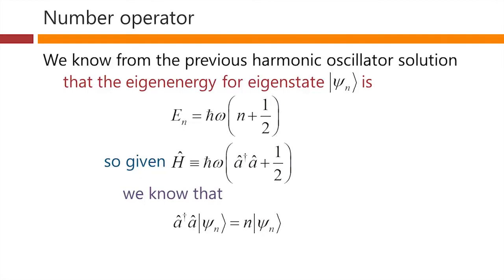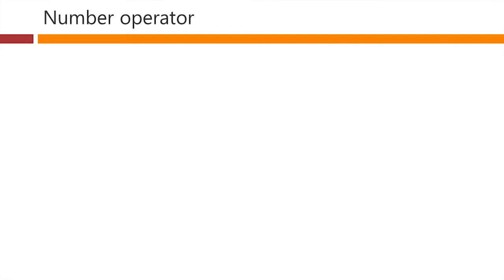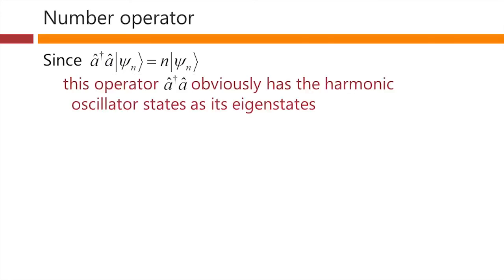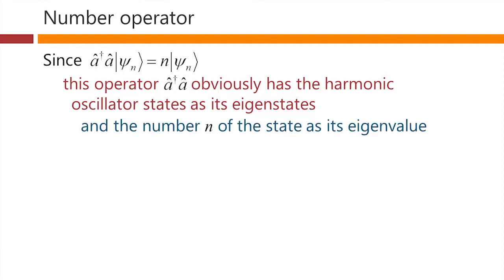So this entity here is a rather interesting operator in its own right. This is the number operator. Since, as we said, a dagger a operating on psi n is equal to n times psi n, this operator a dagger a obviously has the harmonic oscillator states as its eigenstates, and the number n of the state as its eigenvalue.